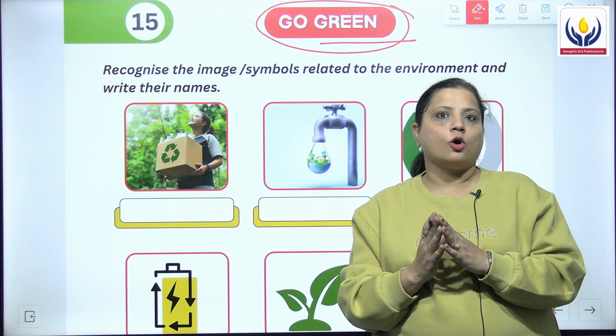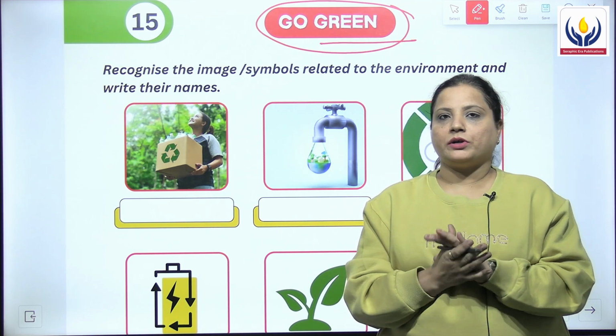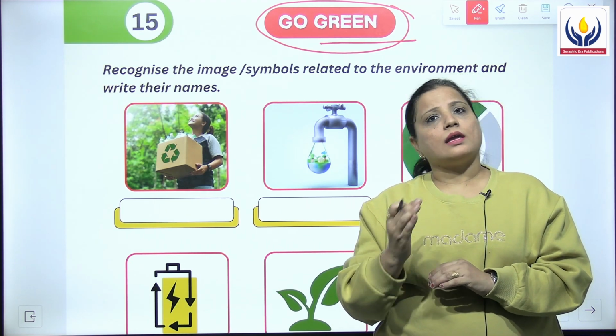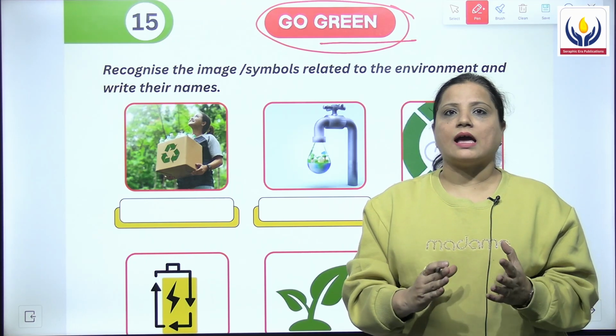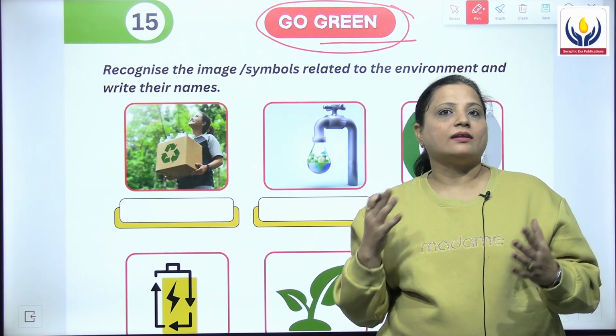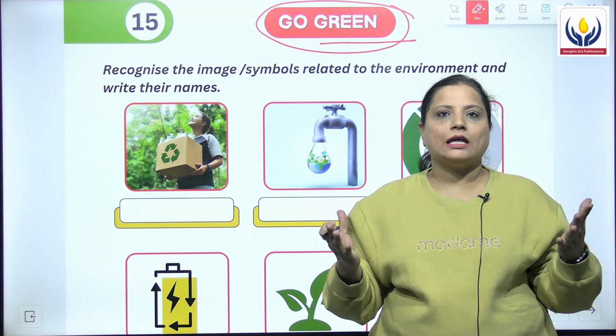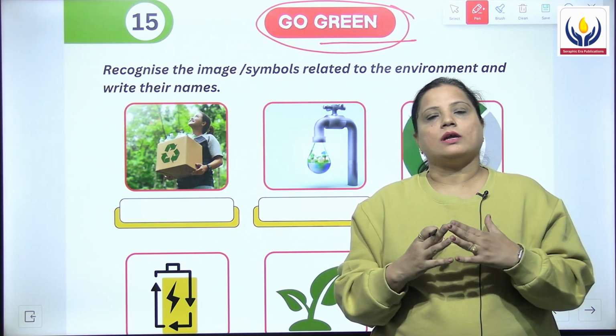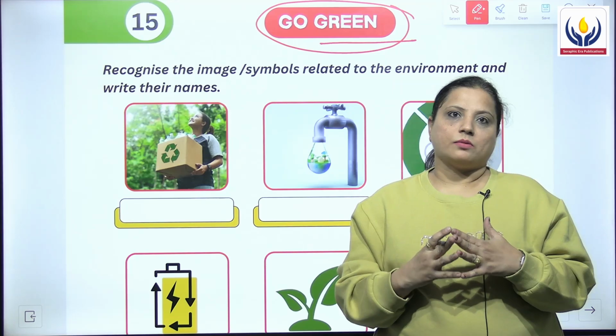We should act in certain ways that are helpful in sustaining life for more years, so that our future generation can live happily and safely in a neat and clean environment.